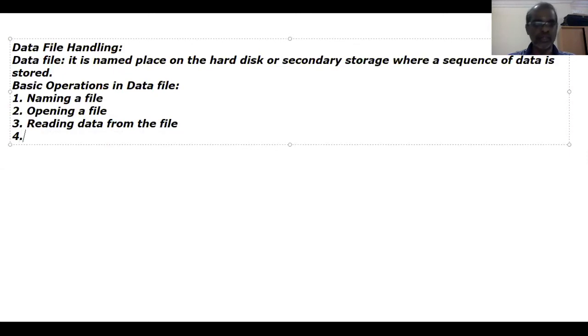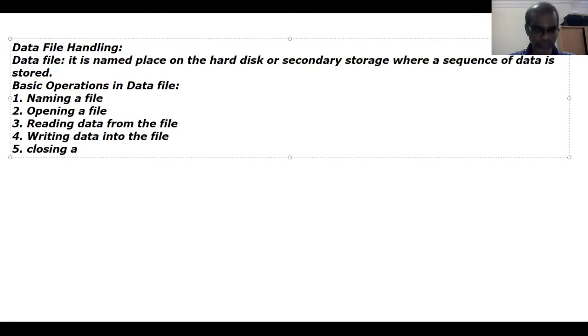If the file does not exist, we write a data into a new file. At last, close the file. So file basic operations we can do in the data file.